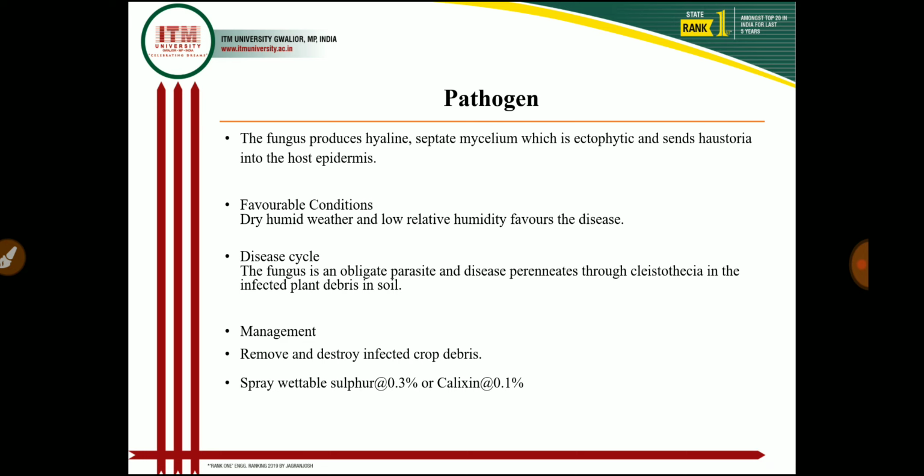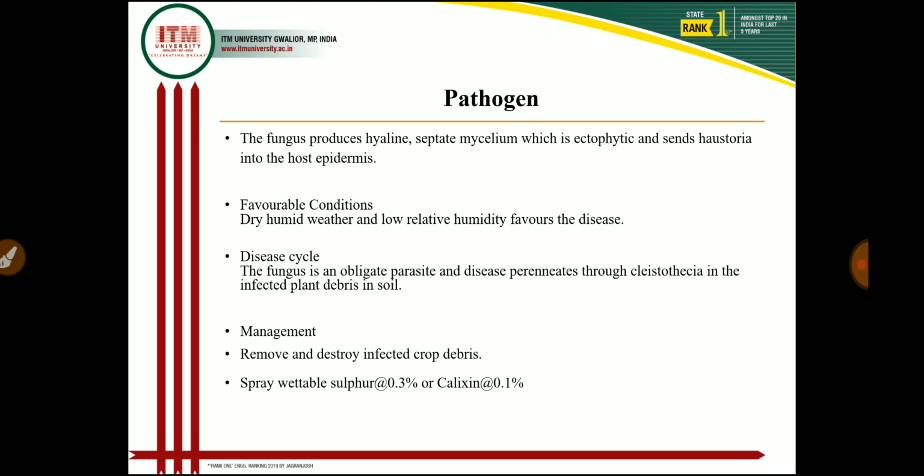And because the conidia spread in the air, within a very few days the disease spreads to all the fields of the sunflower crop. Then in management practices, if we remove and destroy the infected plant debris, we destroy the dormant stage of the powdery mildew pathogen, and we can manage the disease.